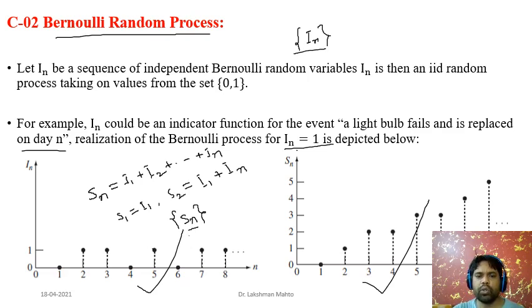This is also one kind of process. The Bernoulli random process happens to be an IID process, and I will establish later that this one is also an IID random process.